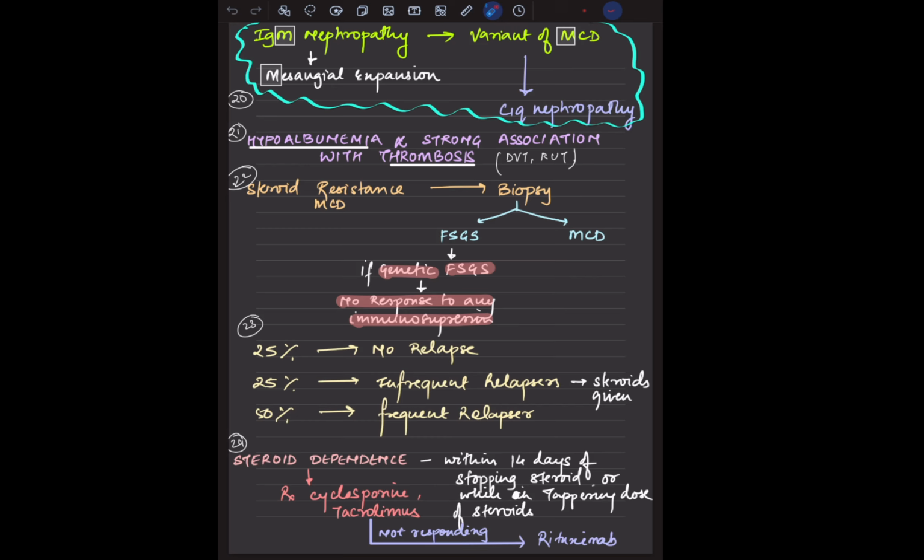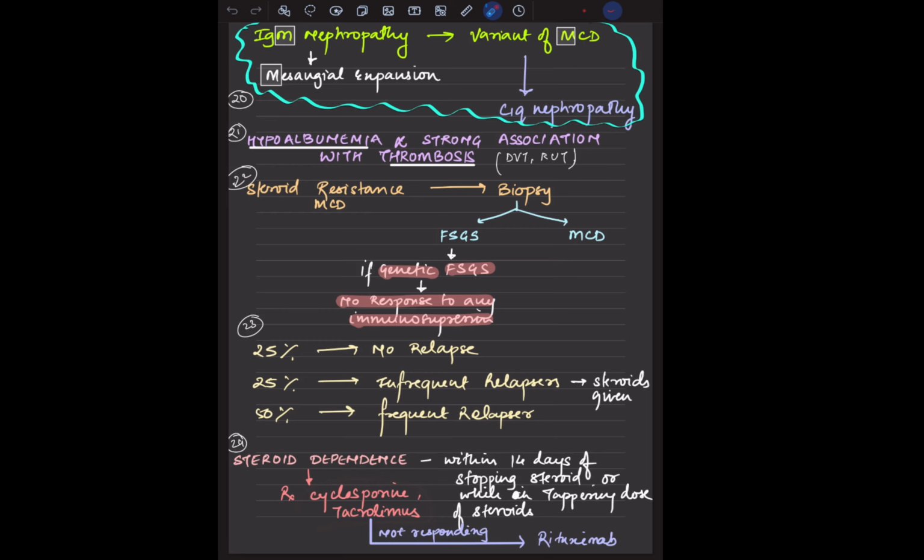Okay, this is one of the stats that I have read: 25% can have no relapse, 25% can go into infrequent relapses, and 50% can go into frequent relapses. Just the stats, okay? When I am talking about steroid dependence, that means within 14 days of stopping the steroid, or while in the tapering dose of the steroid, the patient has gone into relapse. So that is steroid dependent. And again, we have to go with cyclosporin and tacrolimus. If it is not responding, the last resort is obviously rituximab.